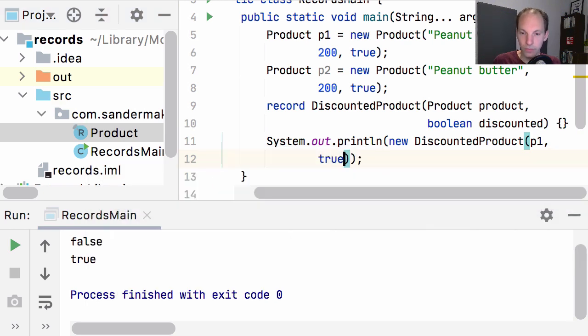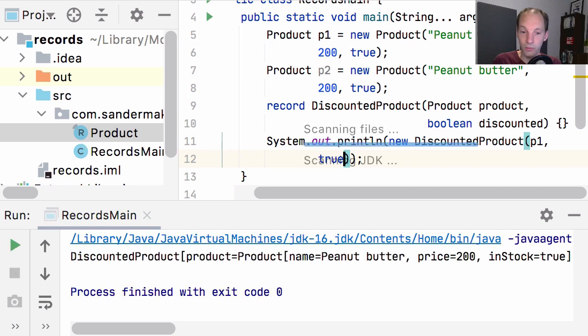Let's run this, and you will see that this behaves exactly the same as the top level records that we declared in the product source file. So records as a local construct can also be very useful in situations where you want to group some data in maybe an intermediate stage of your stream pipeline, but there are many other use cases as well.